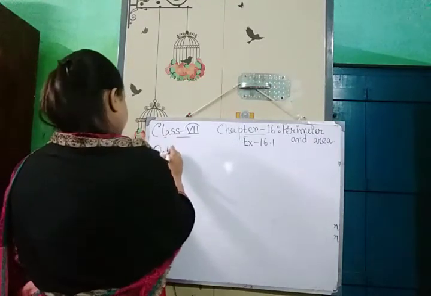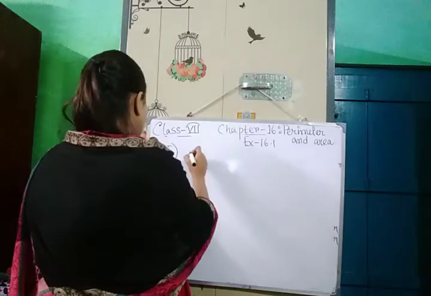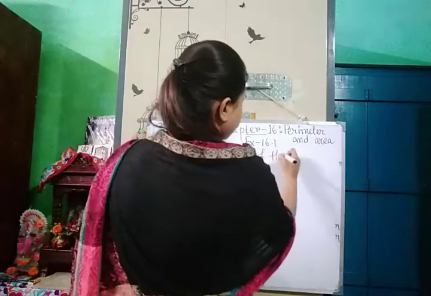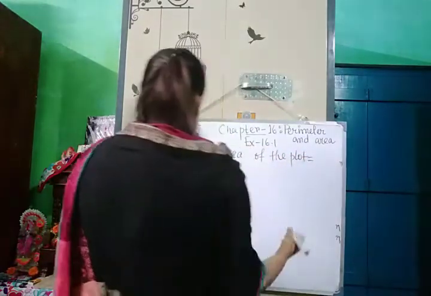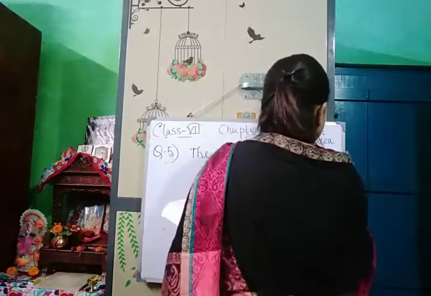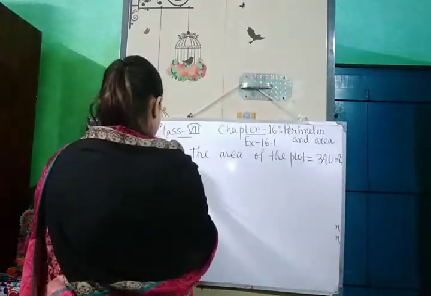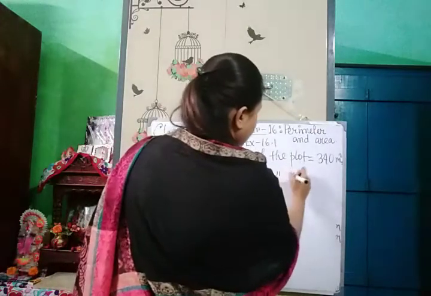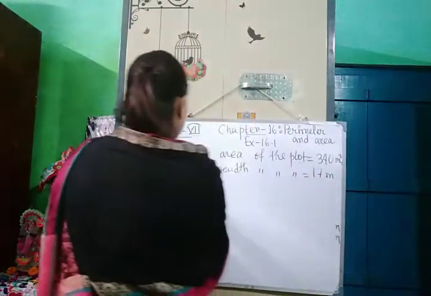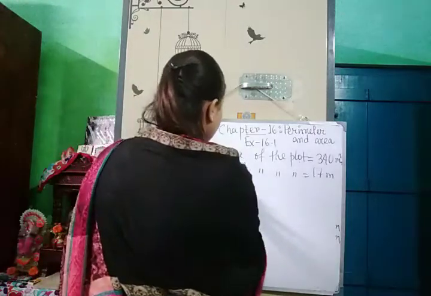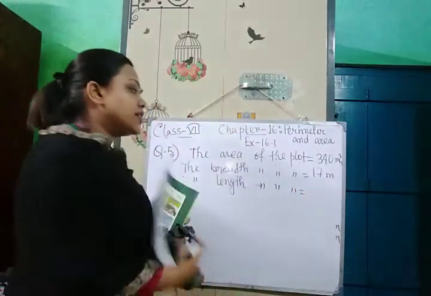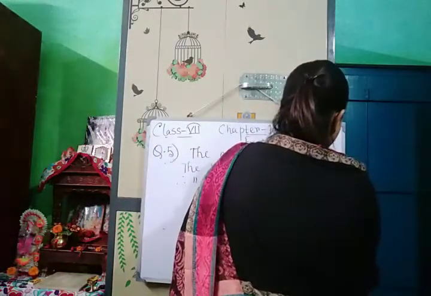Question number 5. So first we will write the area of the plot is 340 meters square. Then the breadth of the plot is 17 meter. Therefore, the length of the plot. So how can we find out the length of the plot when area and breadth is given? Area divided by breadth. So we have to write here area divided by breadth.